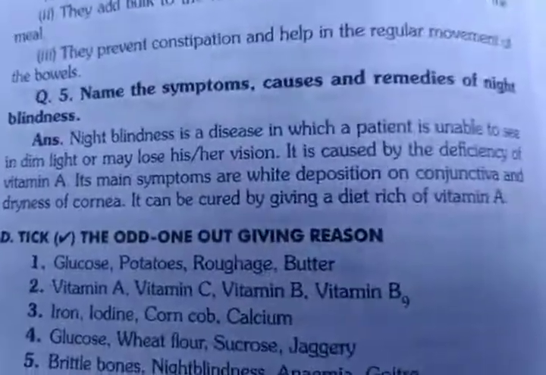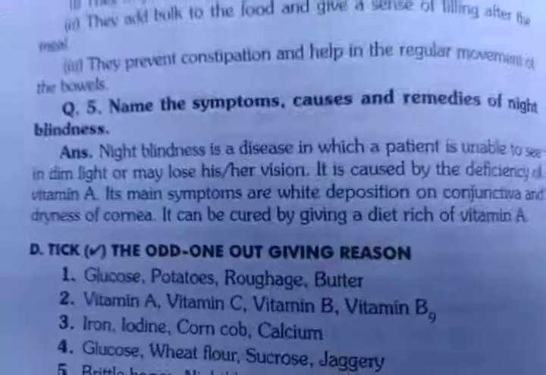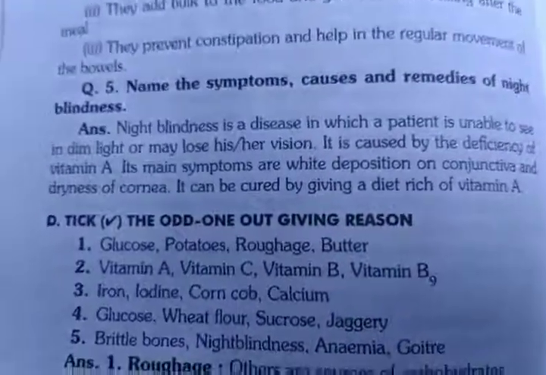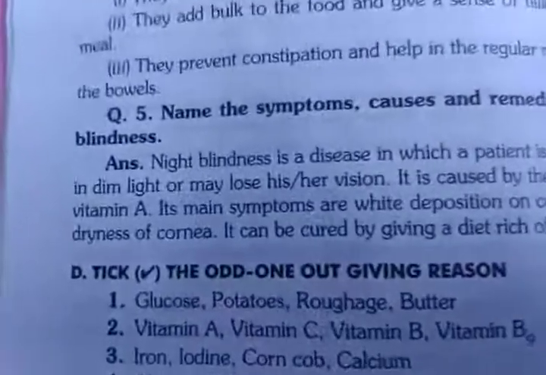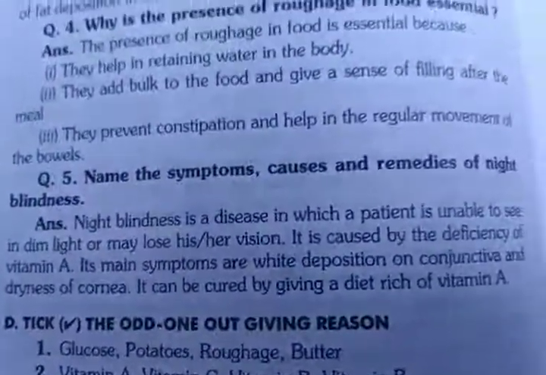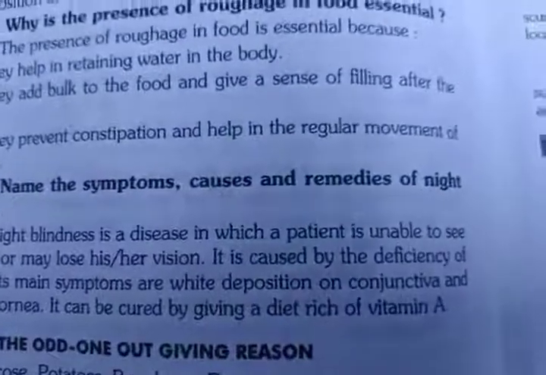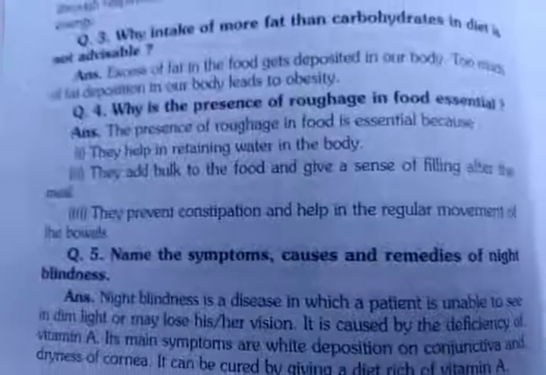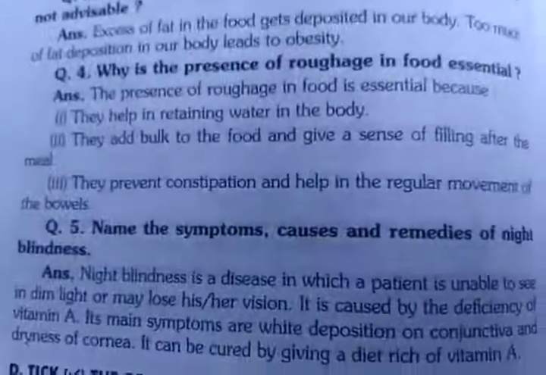Don't confuse it with Activa, it is conjunctiva. Its main symptoms are white deposition on the conjunctiva and dryness of the cornea. You will see that in your eyes the cornea will dry and you will get a disease called night blindness. It can be cured by giving a diet rich in vitamin A. As you are taking a lot of vitamin A, you will never get this type of disease like night blindness.